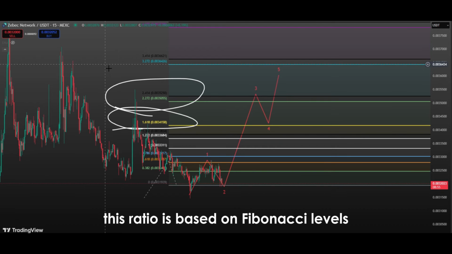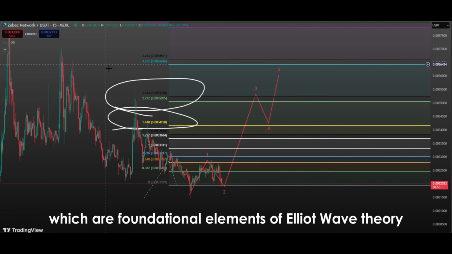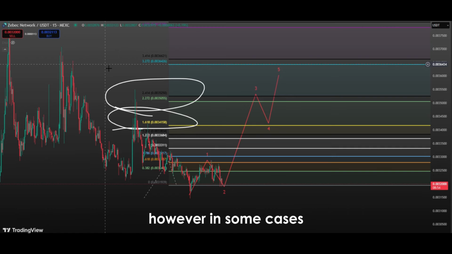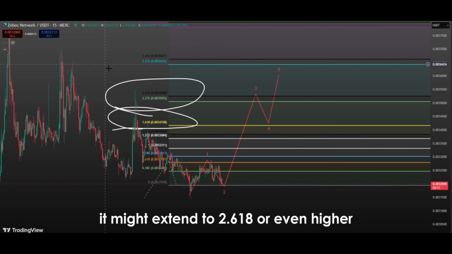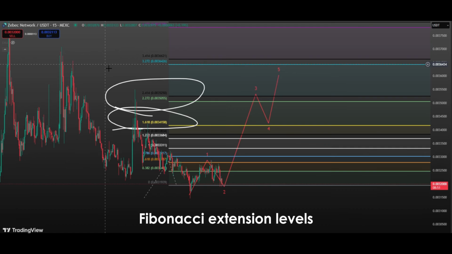This ratio is based on Fibonacci levels, which are foundational elements of Elliott wave theory. However, in some cases, this third wave doesn't stop at 1.618. If the market gains strong momentum, it can reach as high as the 2.272 level, and in rare cases, it might extend to 2.618 or even higher Fibonacci extension levels.